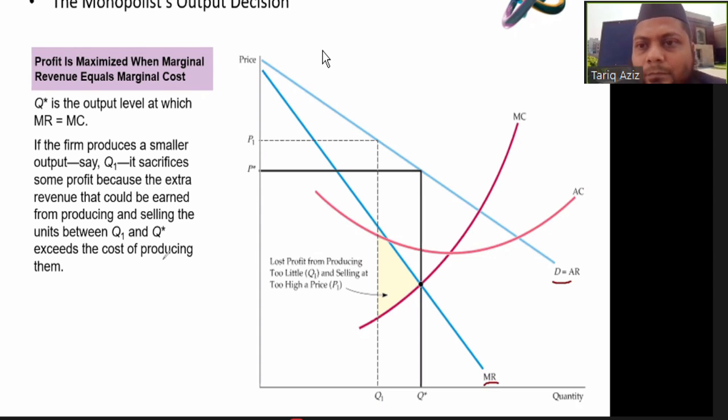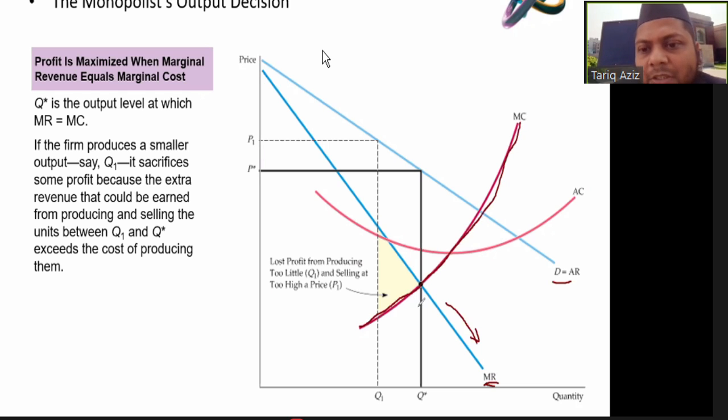Then we have to find out the marginal cost curve of the company, as well as the average cost curve. And the point where MR is equal to MC, that point is the point of maximum profit for a monopolist. So this is the marginal revenue curve, and this is the marginal cost curve.